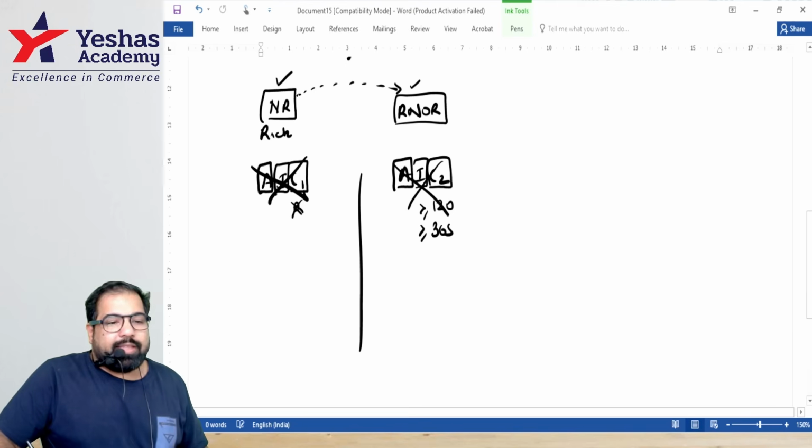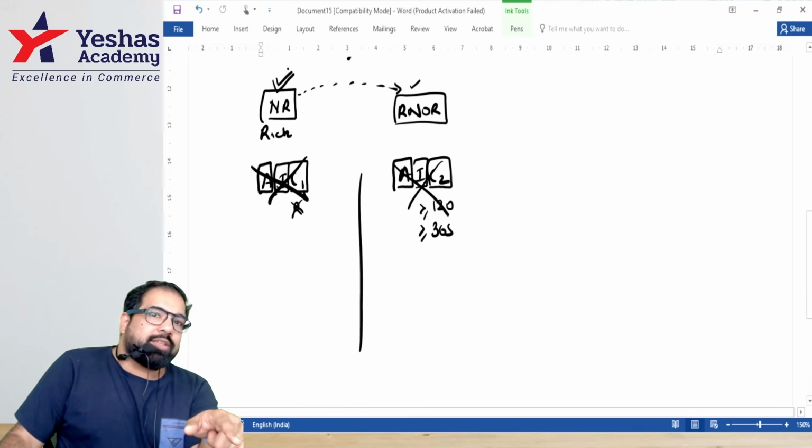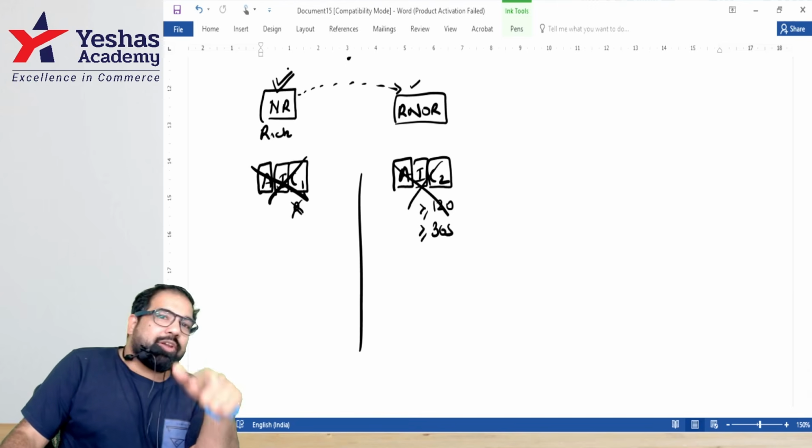If not, then you will continue to remain what? RNOR. In the exam, if your final answer is ROR, will you check this? No. If your final answer is RNOR, will you check this? No.